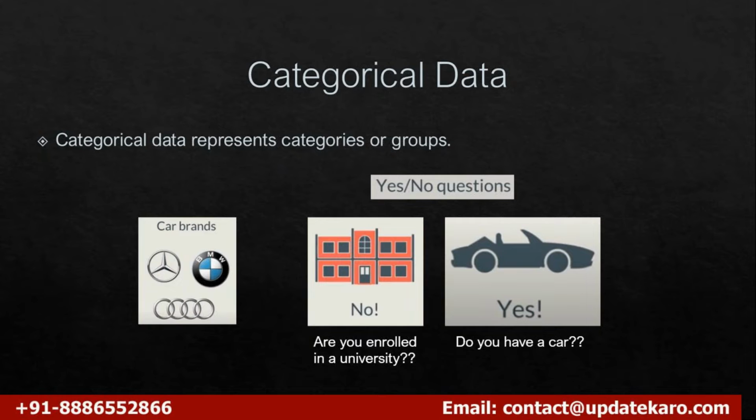Here we have only text values. Do you have a car? Do you have a house? No. Do you have a car? Yes. Are you enrolled in the university? No. So there is no number involved in this. Everywhere you have a category.